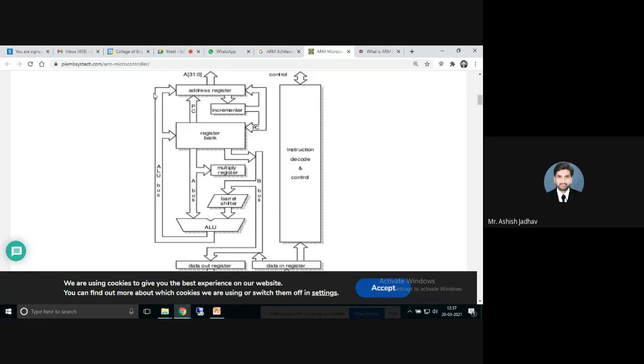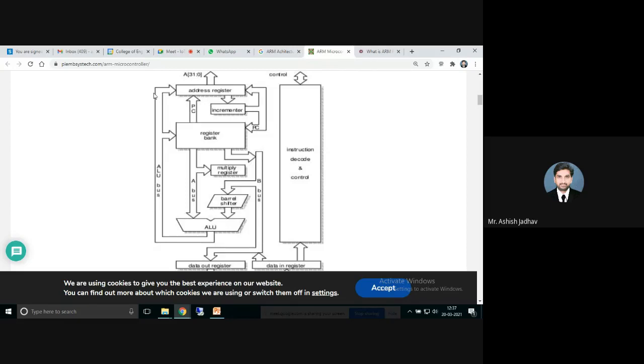So whatever you write as a code, whatever you write as a program, those instructions will be stored in an address, in a register, right? Let it be RAM or ROM, and the program counter will be pointing to that register, right? So this is how the address register and the register bank work here in coordination along with the program counter.